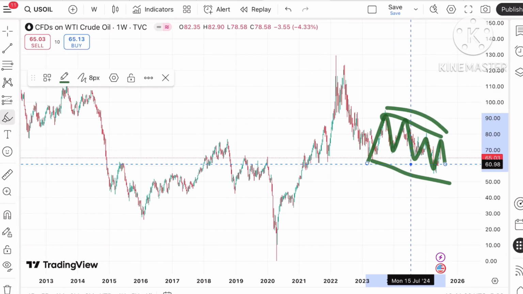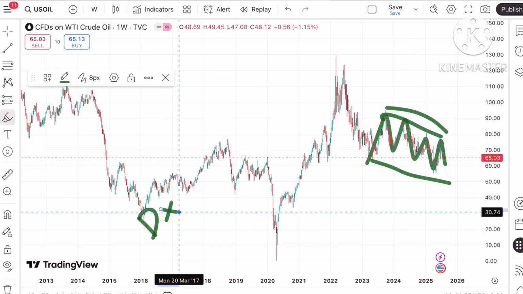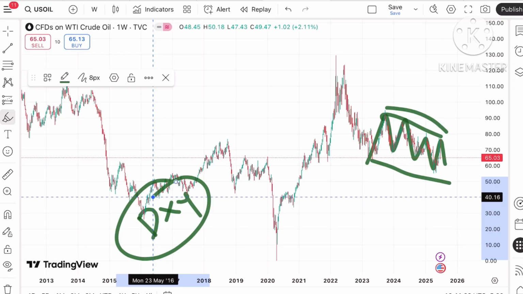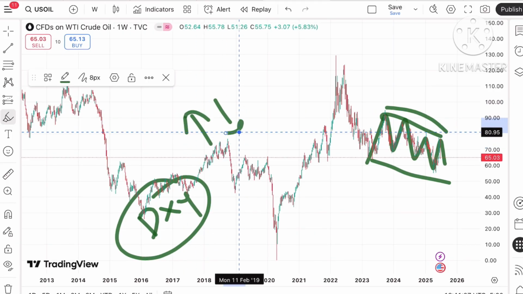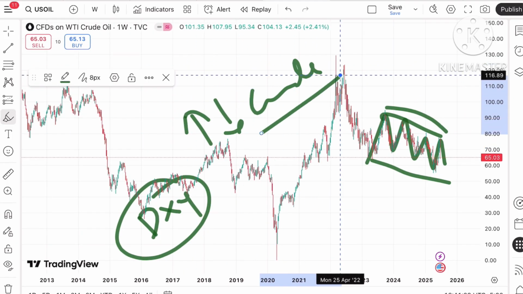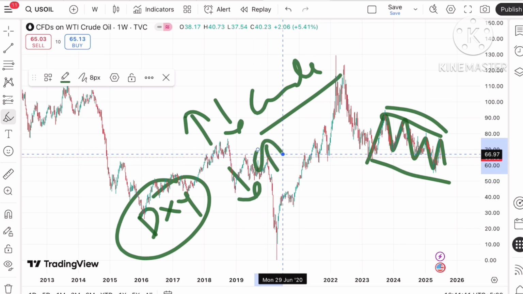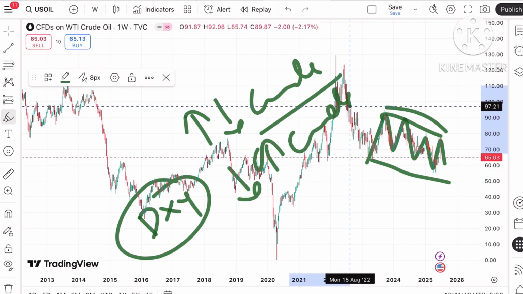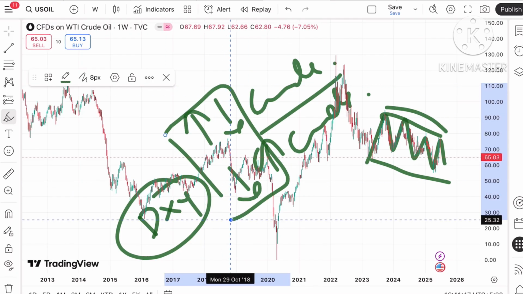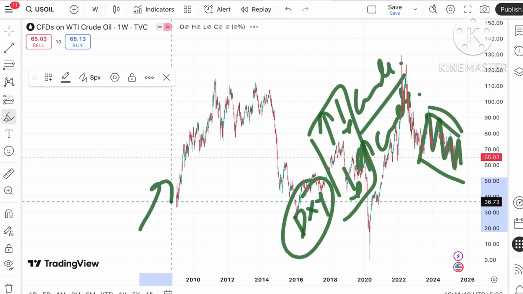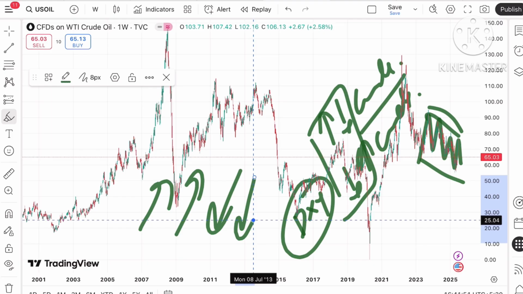The price of crude depends on a lot of factors. One of the factors is the dollar index, because import and export happens in dollars. So when the dollar index price increases, we see the price of crude come down. Similarly, when the dollar index price is down, we see the crude price go up. Even natural gas is inversely related, but sometimes they both move in the same direction. It happens rarely, but it happens.